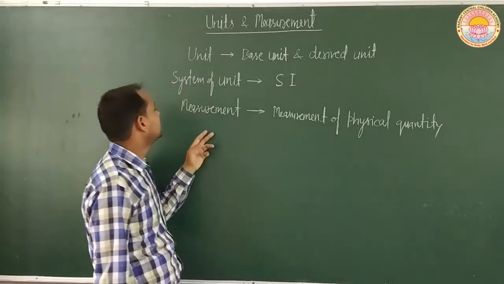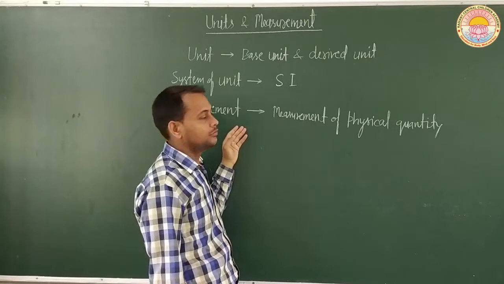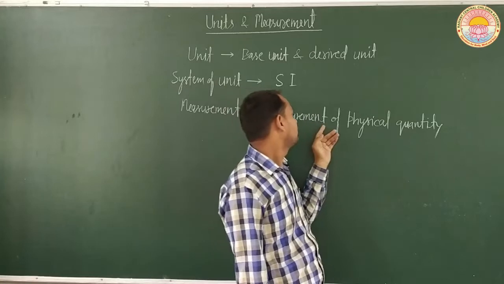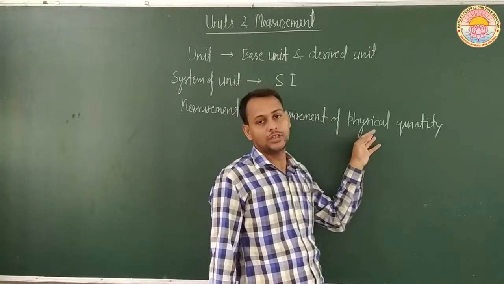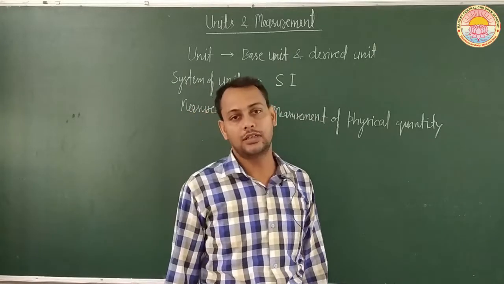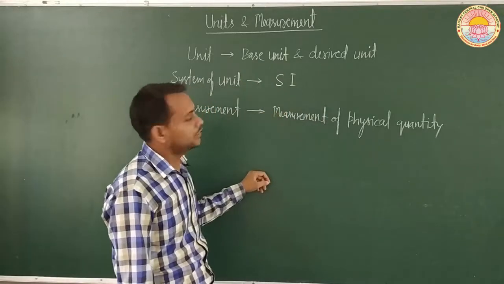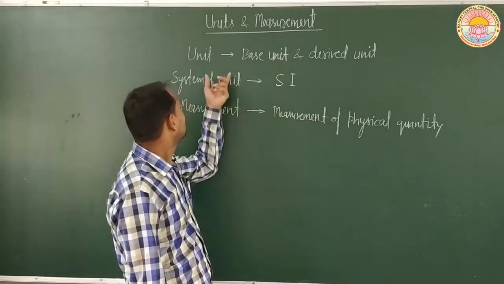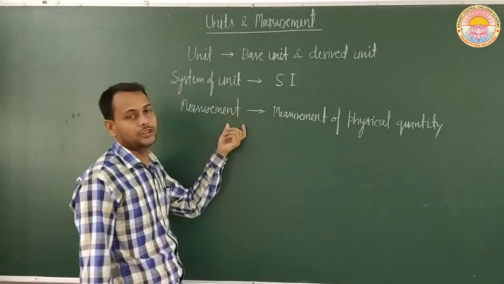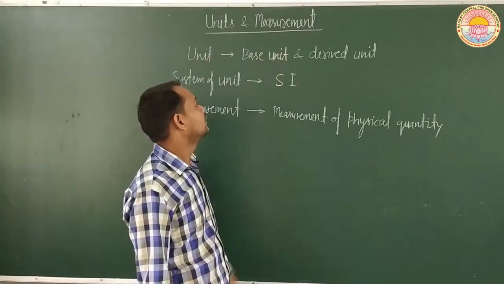After that we have to study the measurement. What is measurement? In measurement we have to measure the physical quantity, basically length, mass and time, which is also known as base quantity. So these are the things which we have to study in this chapter, units and measurement.